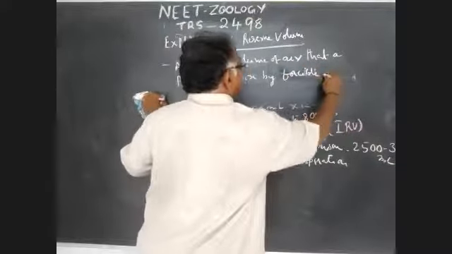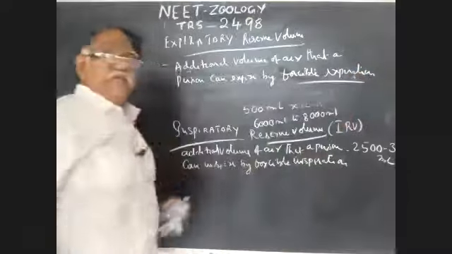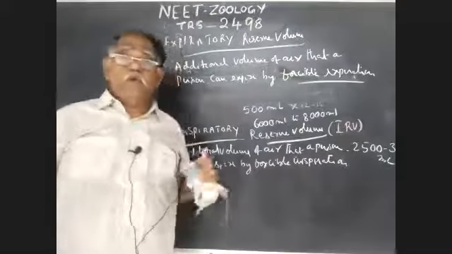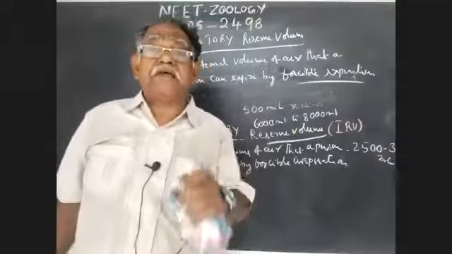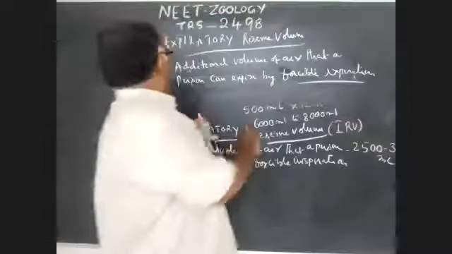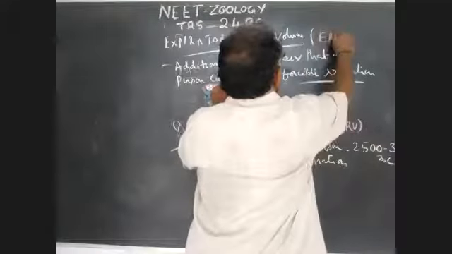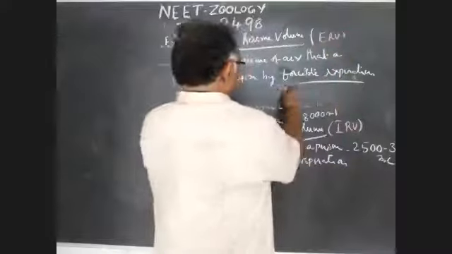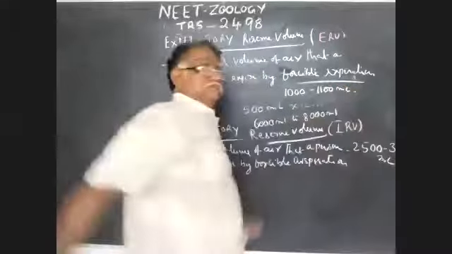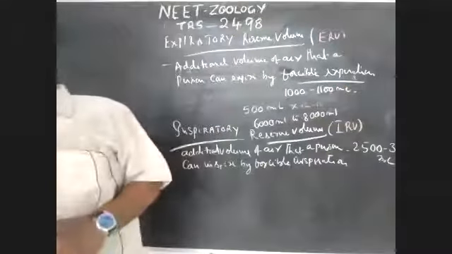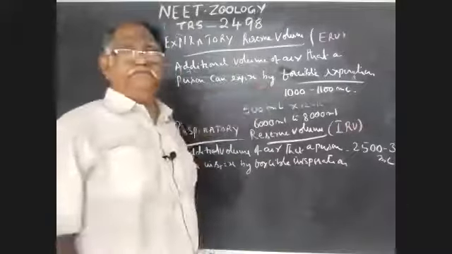This is what is called ERV. This is about 1,000 to 1,100 ml.